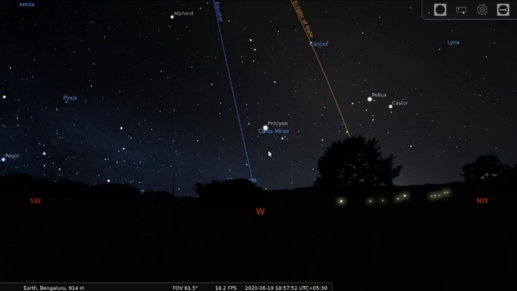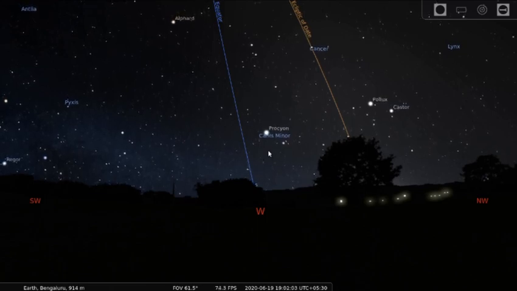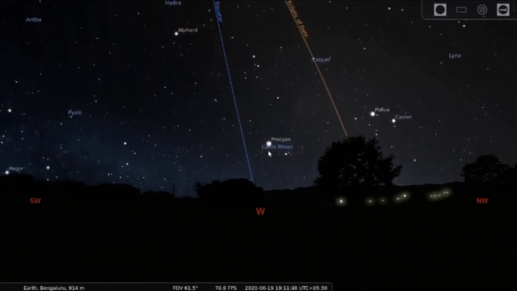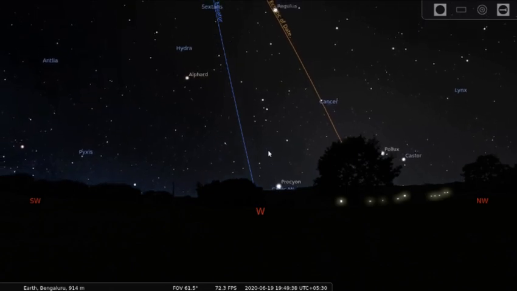Now, let us study basics of real astronomy. As I mentioned to you earlier, the stars will rise in the east and will set in the west. So, for example, if I speed up the whole process, you will be able to see the star setting in the west.